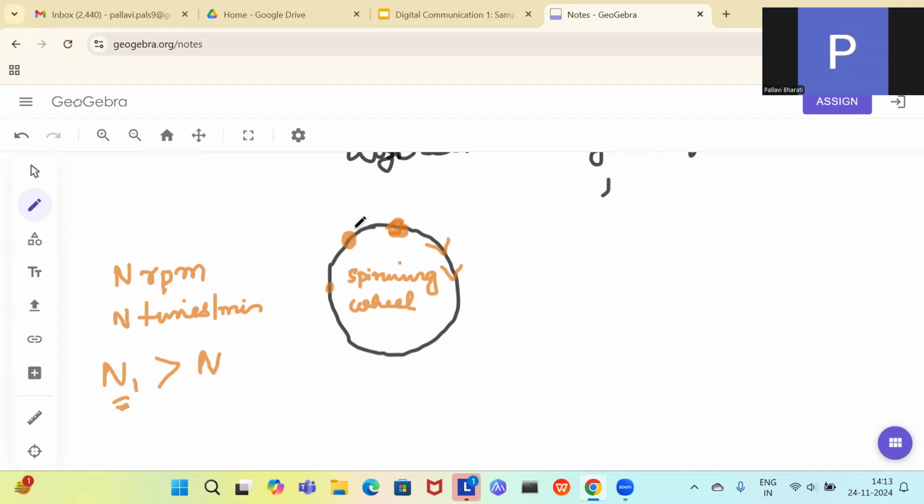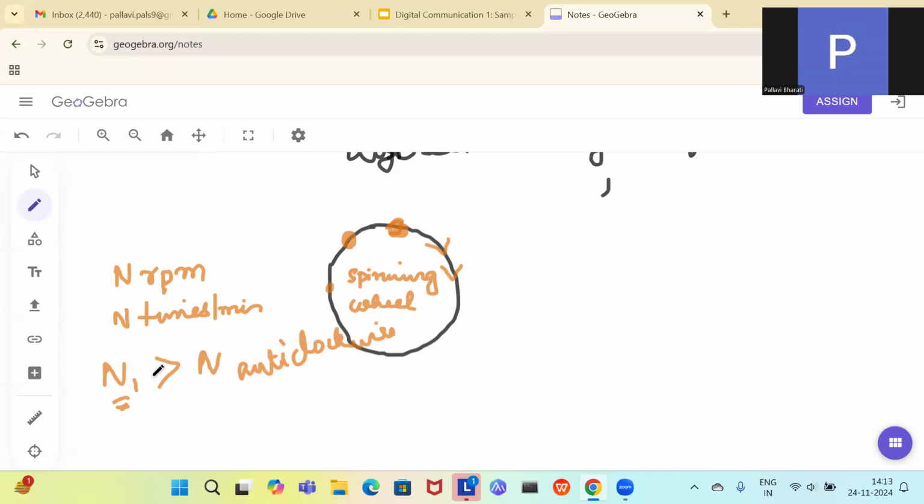So actually the wheel was revolving in the clockwise direction, but you are seeing that it is rotating in the anti-clockwise direction. So when you are seeing it at a rate which is greater than the spinning rate of the wheel, you find that the direction of spinning is not the same as that of the original wheel.